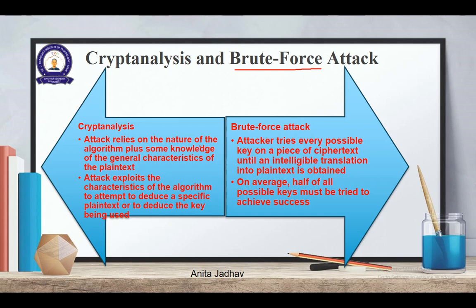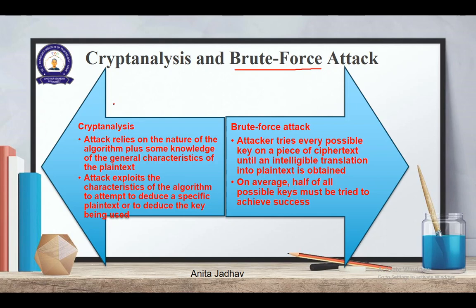Cryptanalysis attack relies on the nature of the algorithm plus some knowledge of the general characteristics of the plain text. When I say nature of the algorithm, that means you should know which cipher, transposition or substitution. So you found out that a substitution cipher has been used, where a particular symbol has been replaced. Now what is the meaning of general characteristics of the plain text? When I write plain text, suppose it is in the English language, if you go through different literature, you will find the letter E is used many times. So what do I do in my coded word? I try to find out which letter, which symbol has appeared many times.